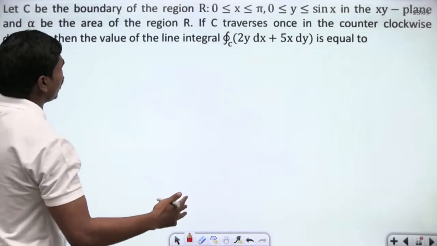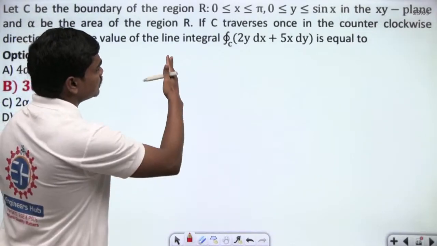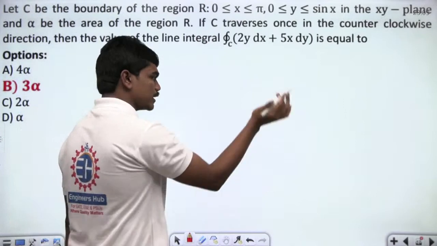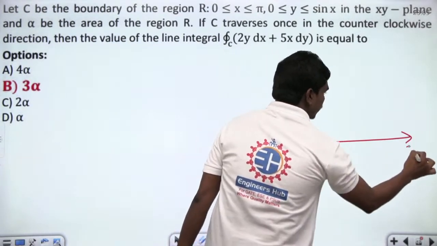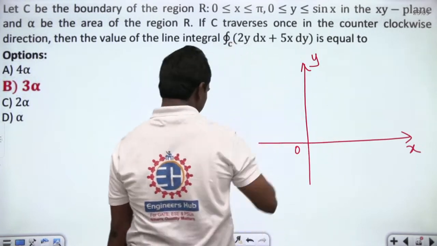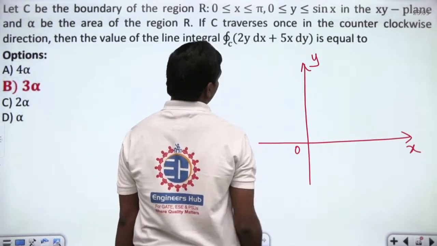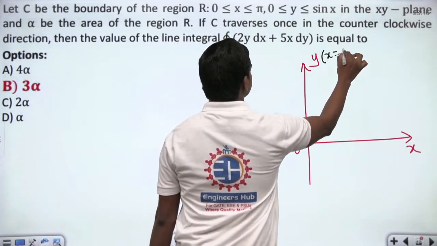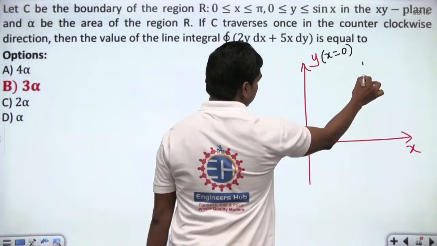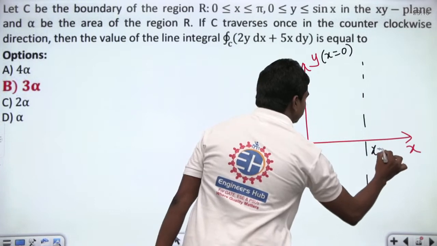Let's see the boundary of the region R such that 0 is less than or equal to x less than or equal to pi. So let us try to plot the things. On the x y axes, x equal to 0 is nothing but this y axis, and x equal to pi is something here.